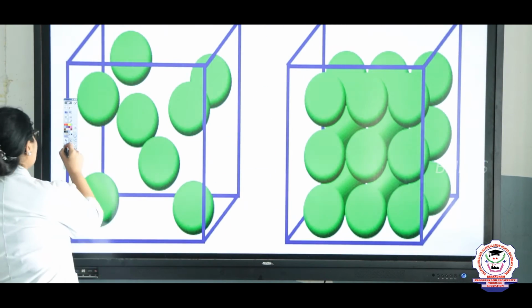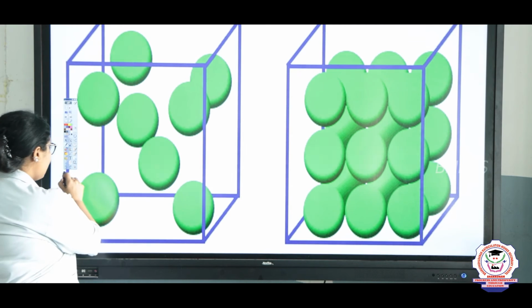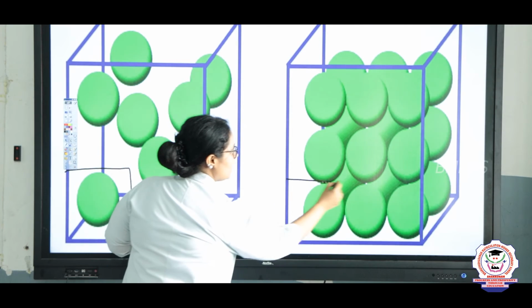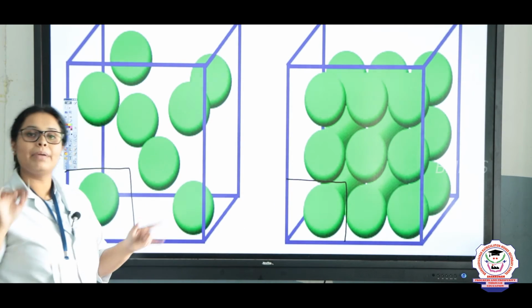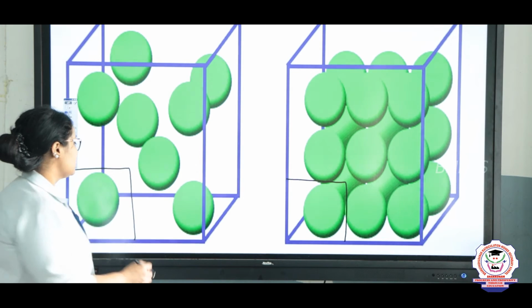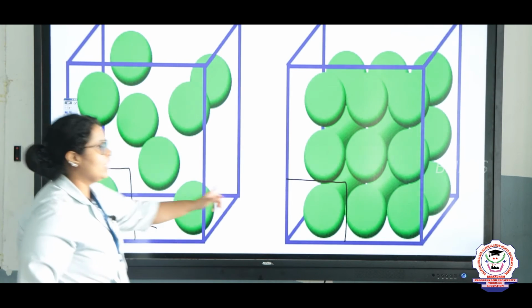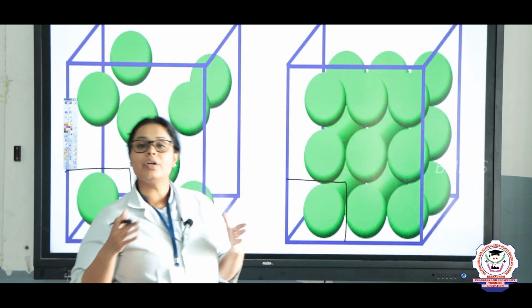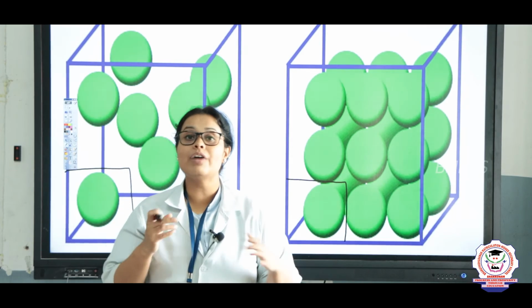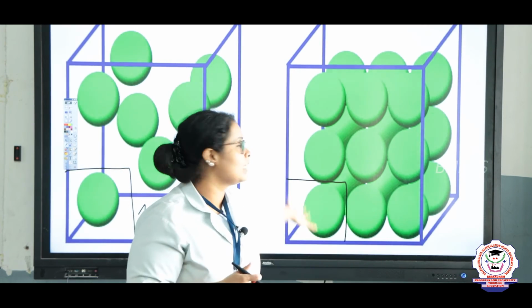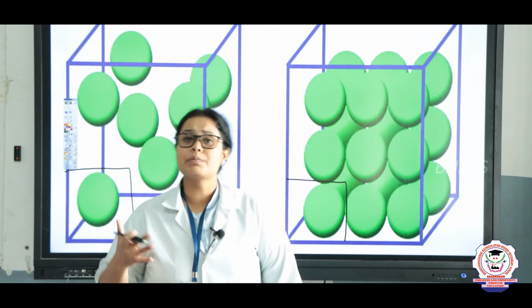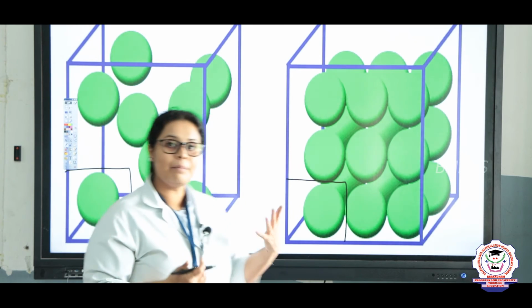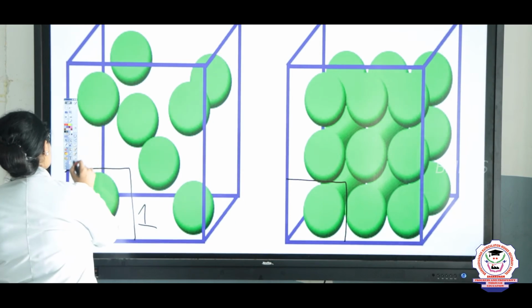Now here you see in the diagram, children. If I take this block and, in the same place, take this one, the shape is similar, but here there is only one atom, while here there is one atom in front and one atom behind. That means if you take a solid where the number of atoms is more, the density will be high, and any substance having high density is difficult to separate. Sometimes you can also separate them according to different properties.